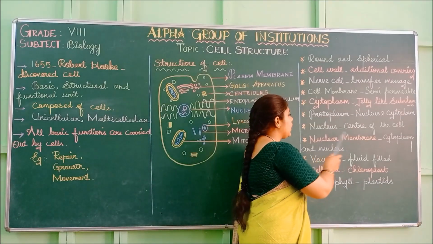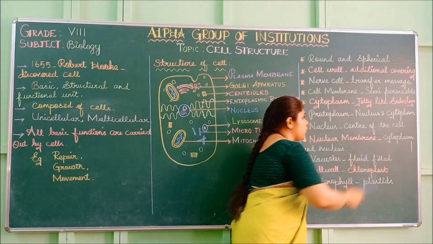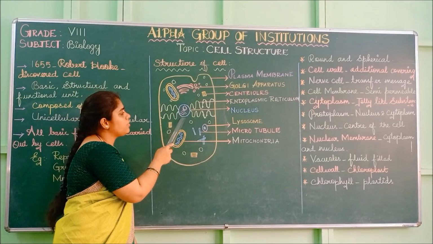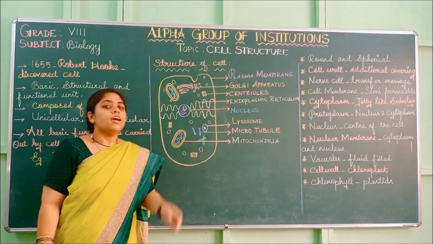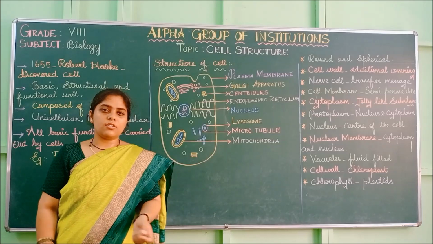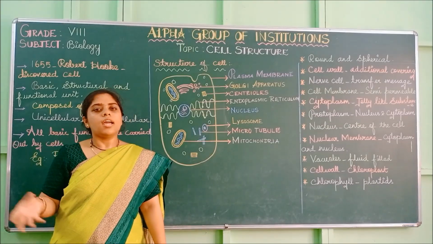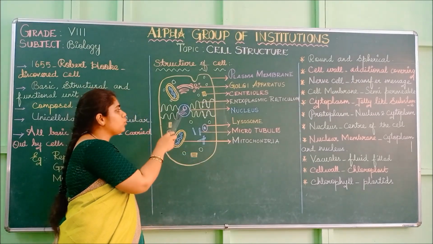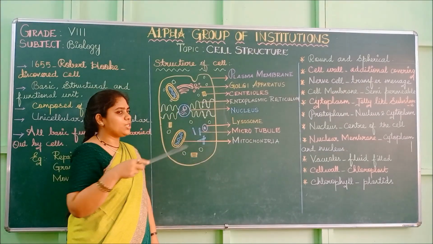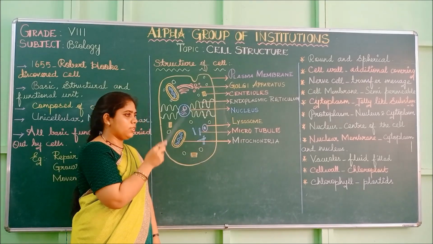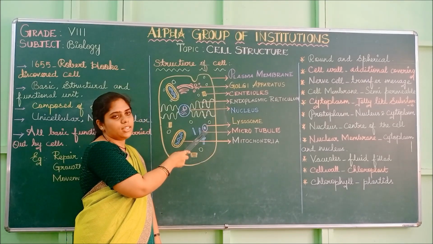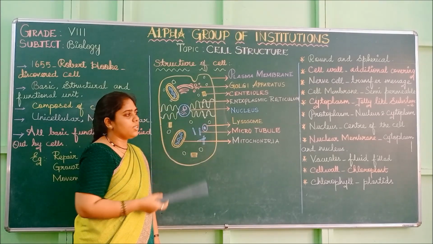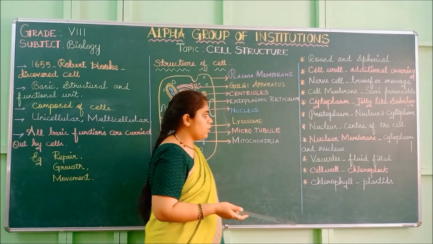Next is nucleus. It is the center of the cell. It is present in the center, and not only that, it controls the cell. It is the brain of the cell, like the brain for the human body. This nucleus will control all the activities of the cell, whether power is given correctly, whether the contents are digested properly. All the processes are undertaken by the nucleus only. That is why it is called the center of the cell.